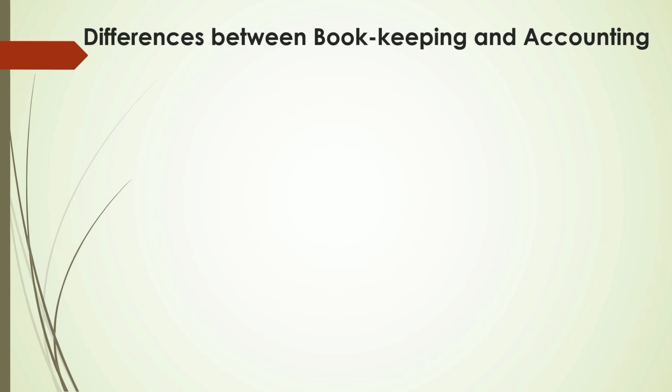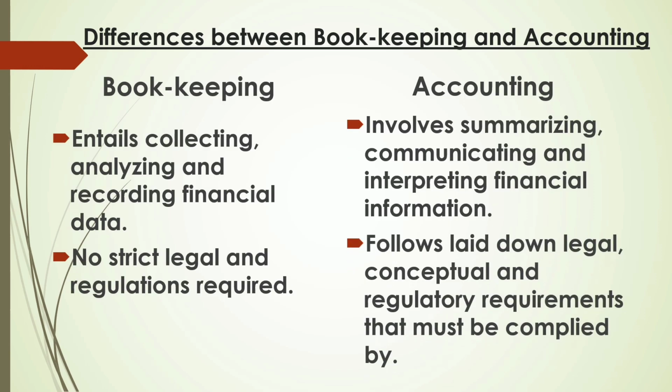Bookkeeping entails collecting, analyzing, and recording financial data, whilst accounting involves summarizing, communicating, and interpreting financial information. In bookkeeping, no regulation is required, but accounting follows laid down regulations. An example of this is the IAS, IFRS, etc.